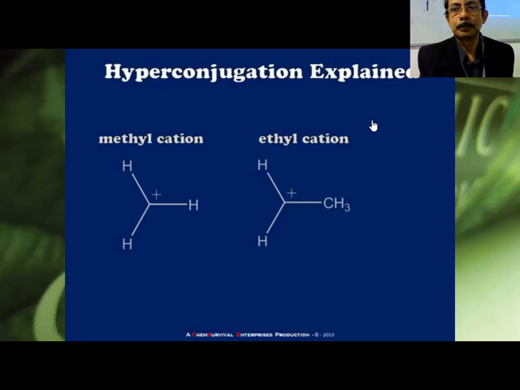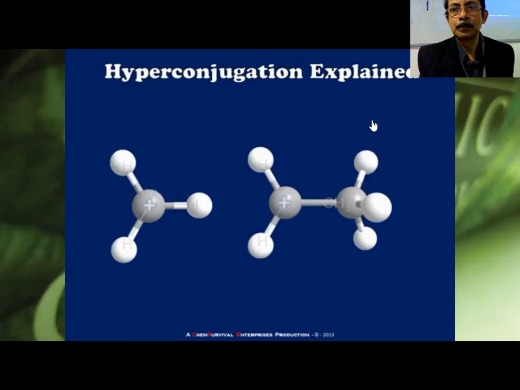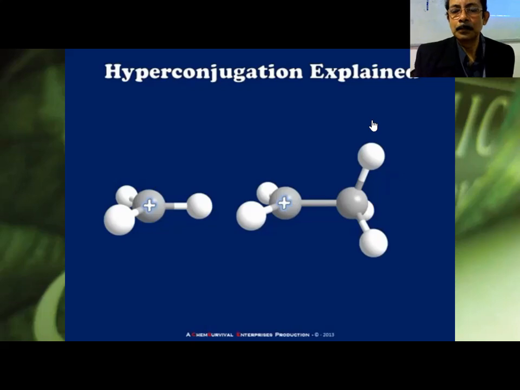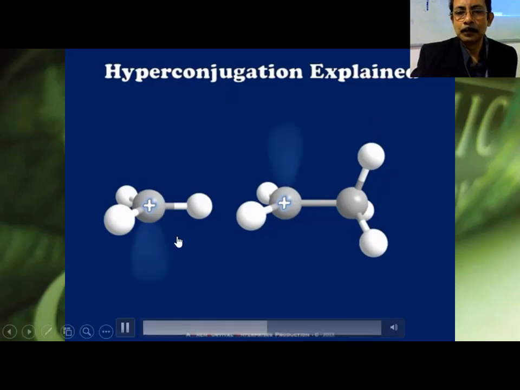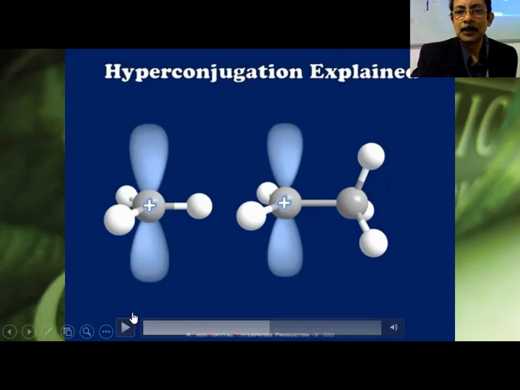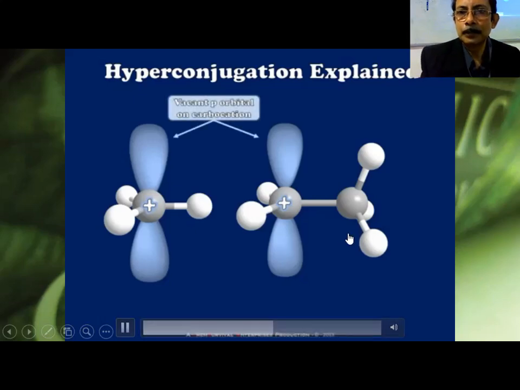I'm going to turn them into three-dimensional representations, and then turn these on their side. And when I do this, I can place the unoccupied p orbital on each carbocation center. This one is CH3 plus, and here it is CH3CH2 plus.